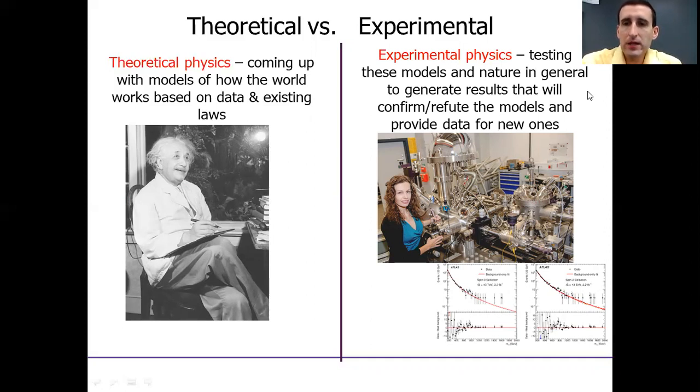And so the experimental physicists are usually what you think of more often when you think of scientists. You think of them being in a lab, wearing white lab coats and safety goggles and mixing chemicals or doing stuff and writing down data, right? That's what you did in high school in science class. You did labs, and you had to collect numbers based on what you did in the lab. And that's the experimental side.